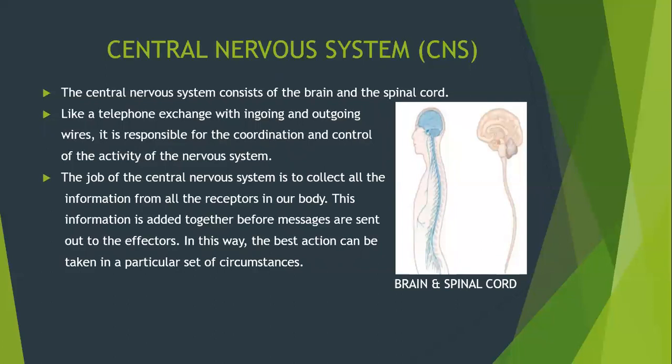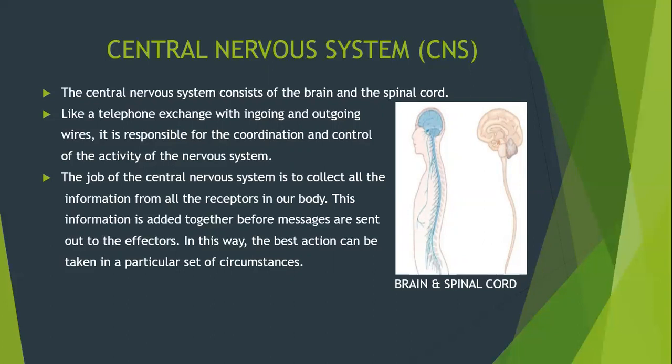Second one is central nervous system. It is also known as CNS. The central nervous system consists of the brain and the spinal cord. Like a telephone exchange with ingoing and outgoing wires, it is responsible for the coordination and control of the activity